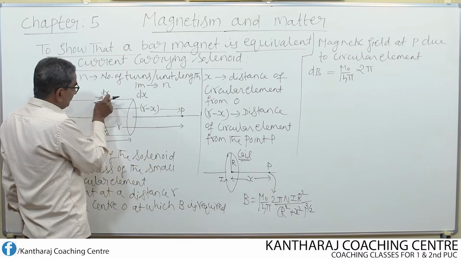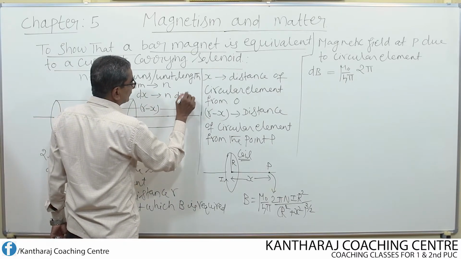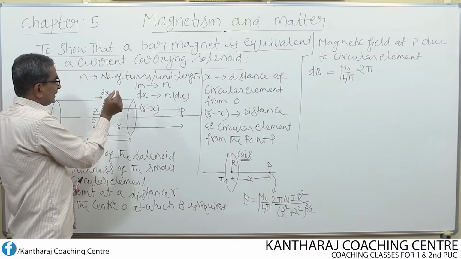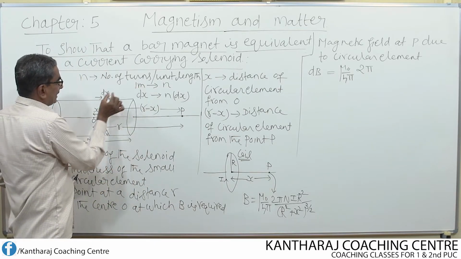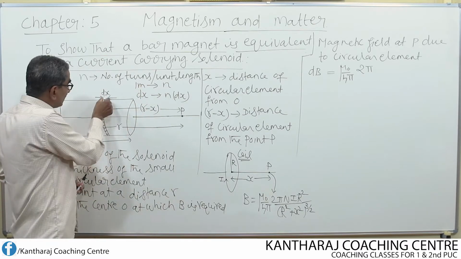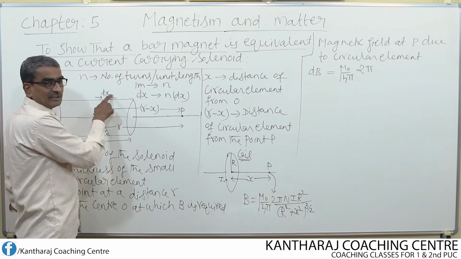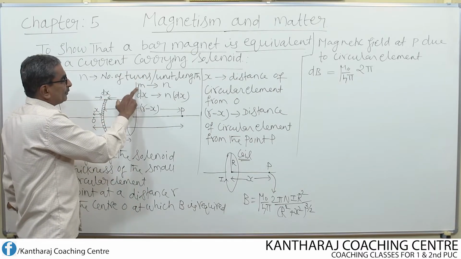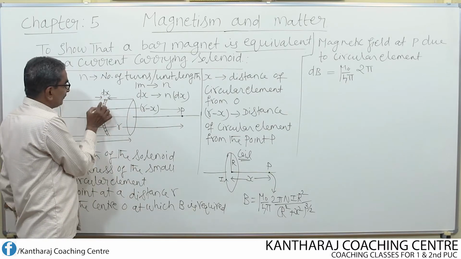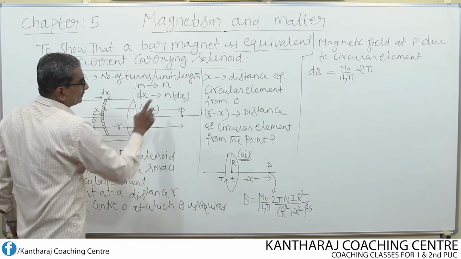For dx meter thickness, the number of turns will be n into dx. If I consider the thickness as 1 meter, it consists of n number of turns, but here the thickness is not 1 meter, it is dx. So, in general for 1 meter, if there are n number of turns, then for dx meter length, from here to here, the number of turns will be n into dx.